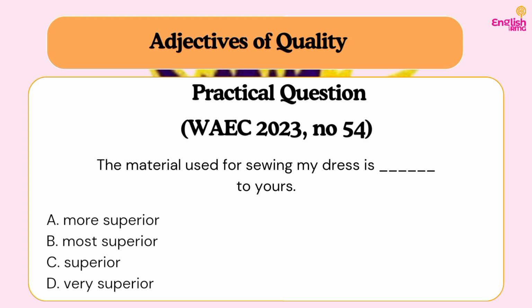So one thing about the word superior is that it is an adjective that is not comparable. It is formed from the word super, but it is often used to show that something is higher in rank already. Do you understand? So you cannot compare it. You cannot say more superior. You cannot say most superior. So the only thing you can use is what? Superior. Do you understand? So you can only say the material used for sewing my dress is superior to yours. So our answer is what? C. My dress is superior to yours.